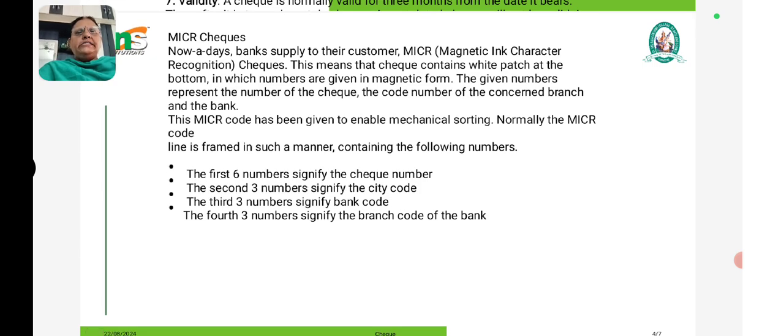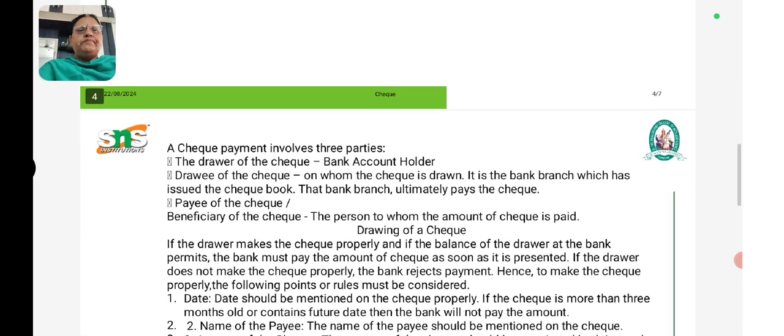So the MICR code has been given to enable mechanical sorting. Normally the MICR code line is framed in such a manner, containing the following numbers. The first 6 numbers signify the check number. The second 3 numbers signify the city code. The third 3 numbers signify the bank code. The fourth 3 numbers signify the branch code of the bank.